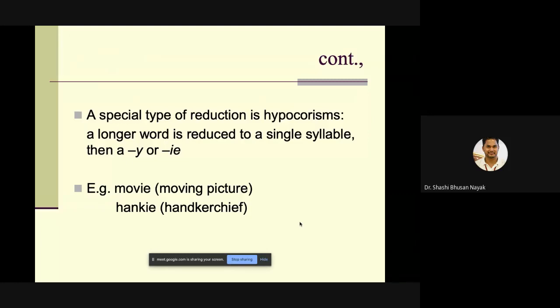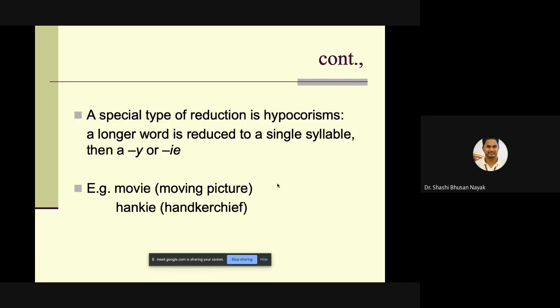A special type of reduction is hypocorisms. Okay, what is this word? That is also difficult to pronounce. A longer word is reduced to a single syllable, then A or Y or IE. For example, movie, from moving picture, hanky, from handkerchief. Please note down the examples if you want, or I can share the slides as well. But better you should be mindful when we are moving on with the slides, because in the process, it will help you to remember.